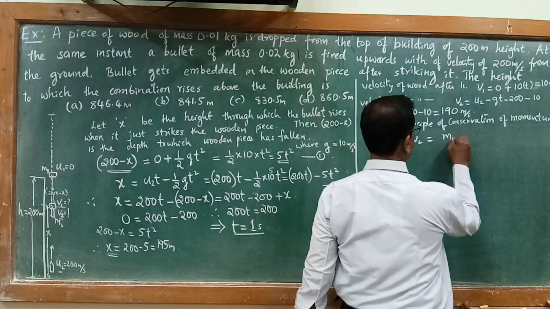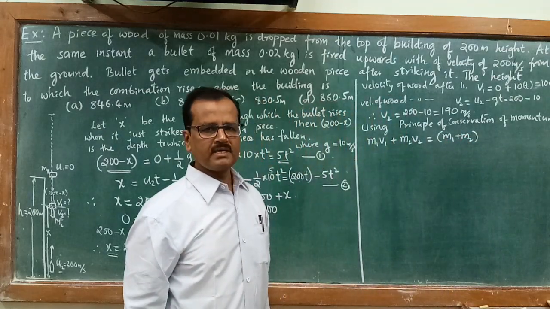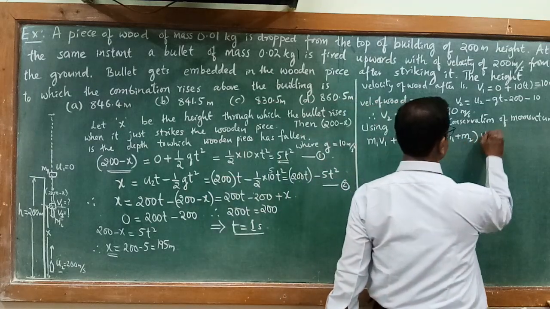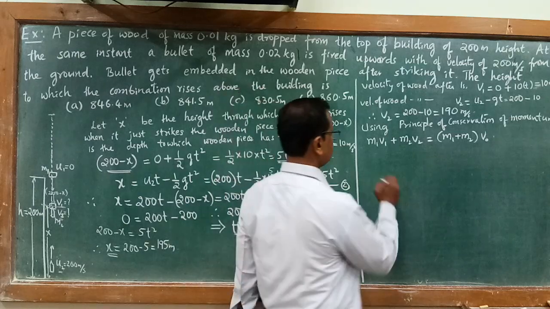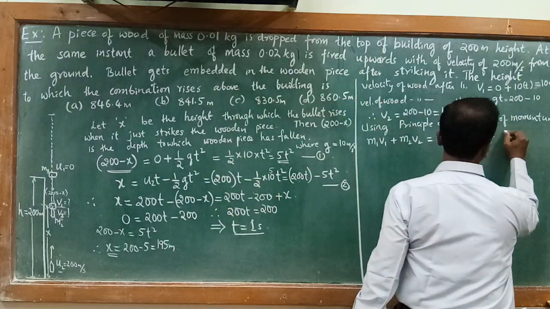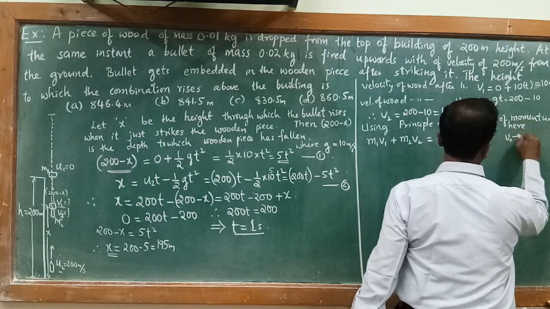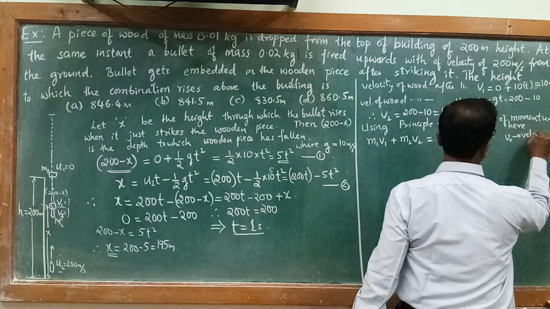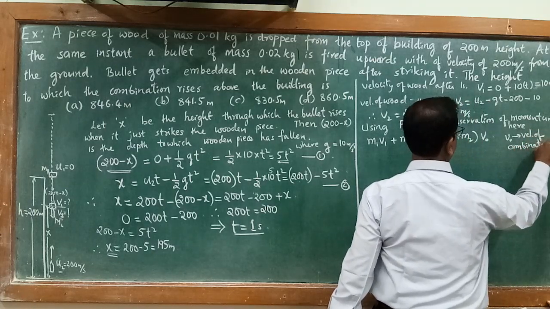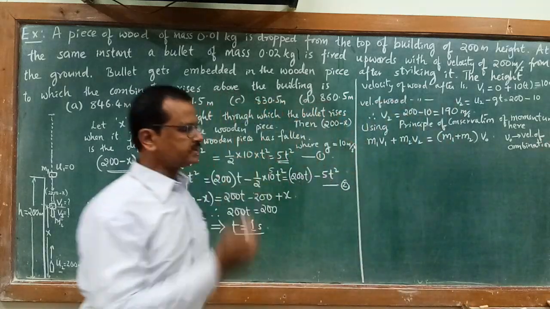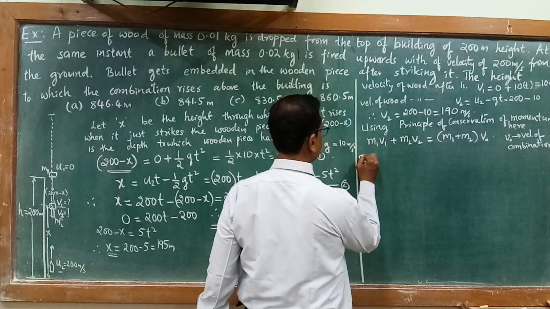So I will write both together. The total mass now becomes m1 plus m2, and total momentum becomes (m1 plus m2) v0, where v0 is the velocity of the combination after getting stuck. So now I will substitute the values of masses.